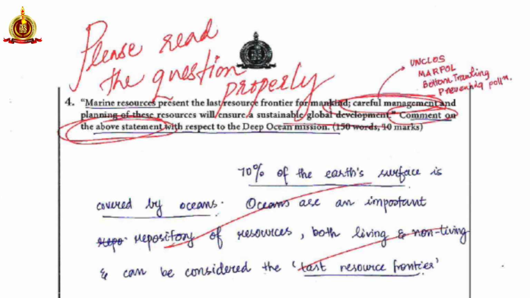I'll just read the question. Marine resources present the last resource frontier for mankind. Careful management and planning of these resources will ensure a sustainable global development. Comment on the above statement with respect to the deep ocean mission.